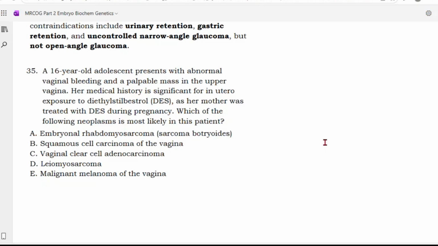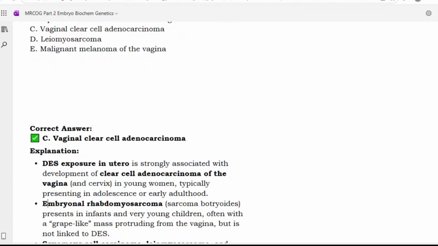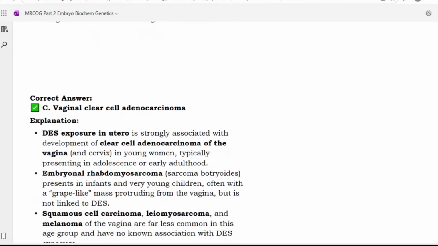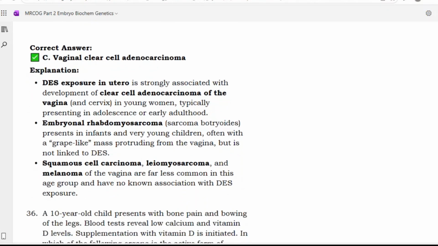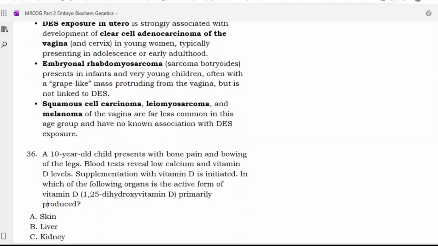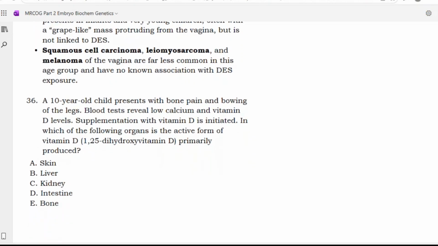So, rhabdomyosarcoma? Young patient, DES exposure. Yes, it is clear cell carcinoma. Vaginal clear cell adenocarcinoma. DES exposure in utero is strongly associated with development of clear cell adenocarcinoma of the vagina and cervix in young women, typically presenting in adolescence or early adulthood. Embryonal rhabdomyosarcoma, that is sarcoma botryoides, presents in infants and very young children, often with a grape-like mass protruding from the vagina, but is not linked with DES. Squamous cell carcinoma, leiomyosarcoma, and melanoma of the vagina are less common in this age group and have no known association with DES exposure. Next.